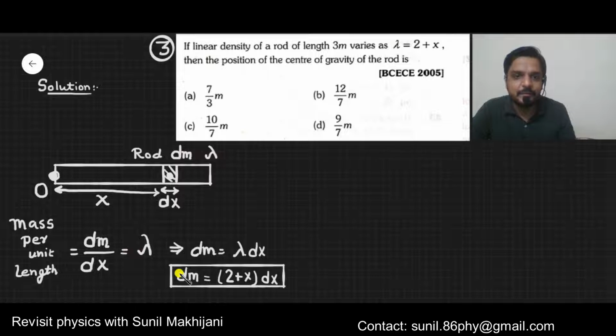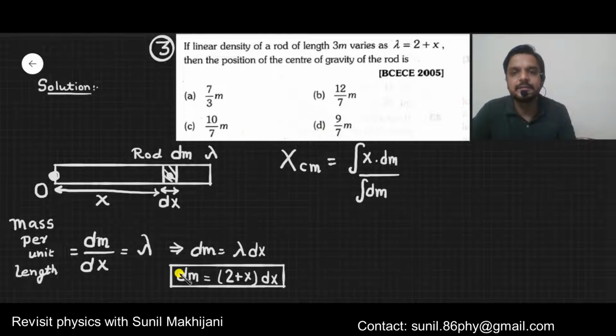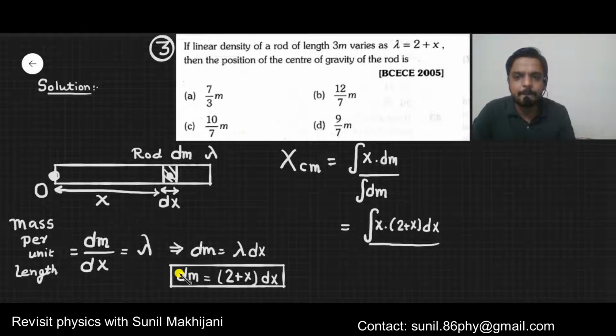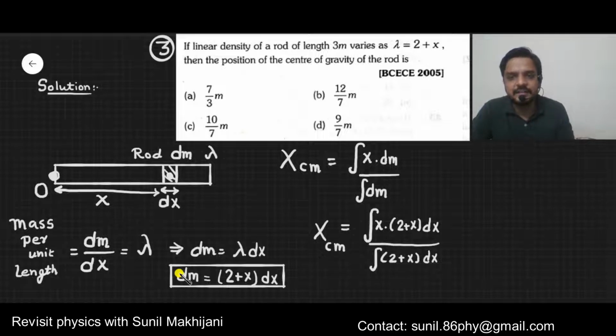Now I hope you remember how to find the x coordinate of center of mass. The x coordinate of center of mass can be found by integration of x dm divided by integration of dm. Just substitute this dm in this equation. So you have x into the value of dm. Okay, just solve this integration part.